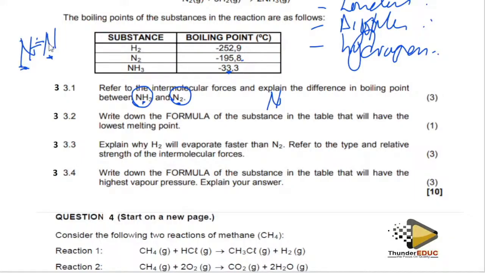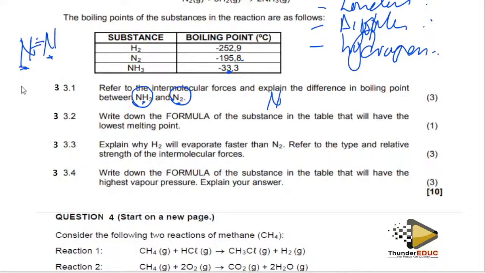No, because we don't have hydrogen there. So this one becomes a dipole, but the actual type of dipole is an induced dipole.